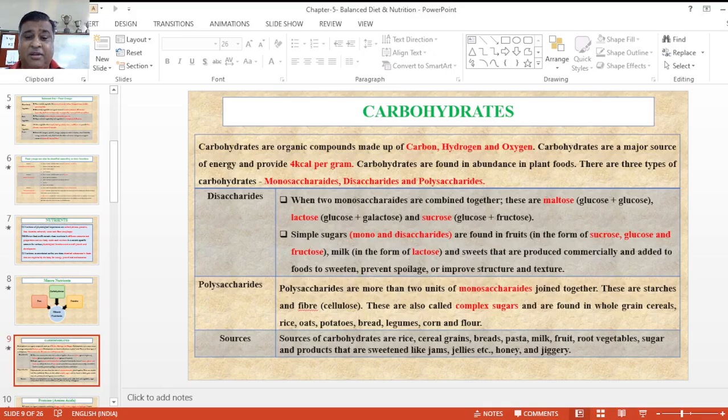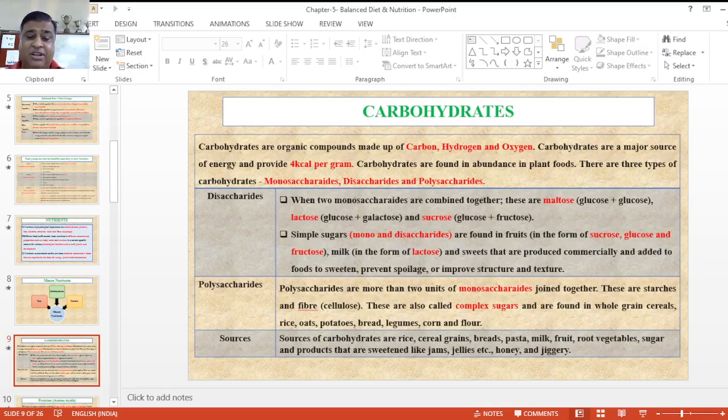And next is milk, also present. Milk has lactose, and sweeteners are also provided commercially, which are added in food, that is called sweetened, meaning sweet content is added there, and that is provided for spoilage control and for different structure and texture, for that they develop it.